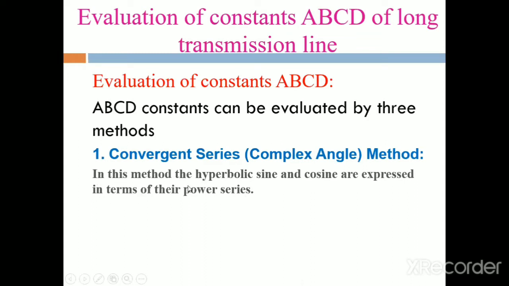In this method, the hyperbolic sine and cosine are expressed in terms of their power series.